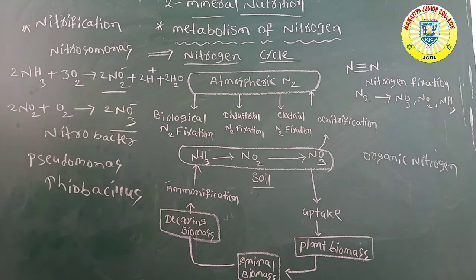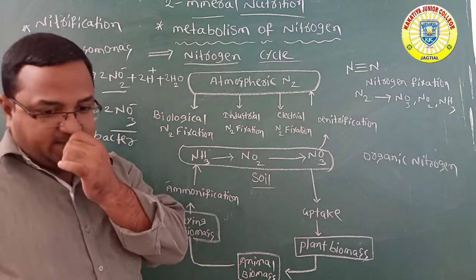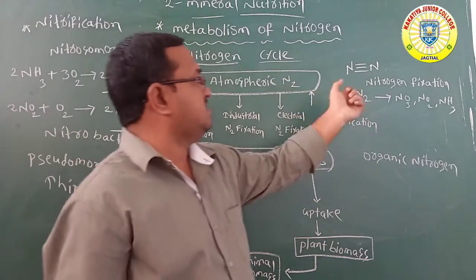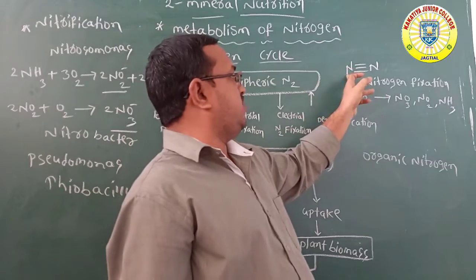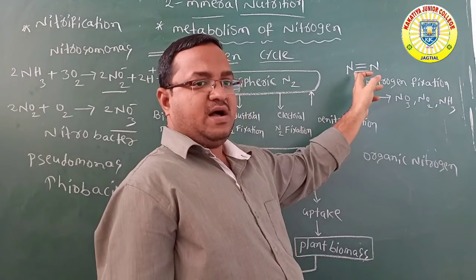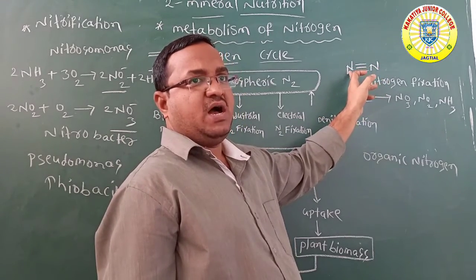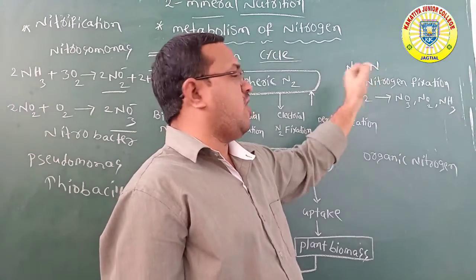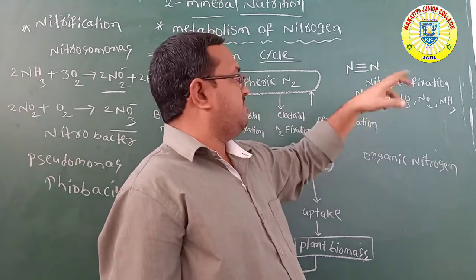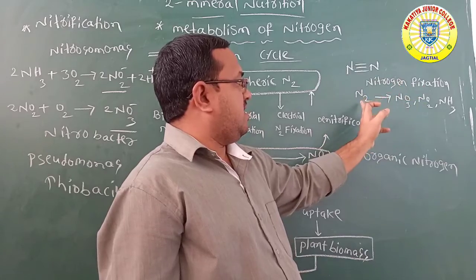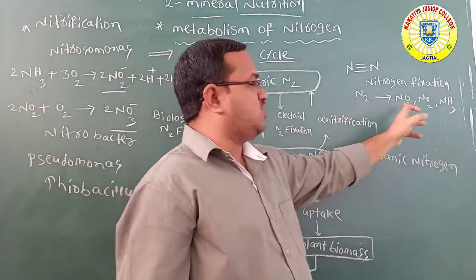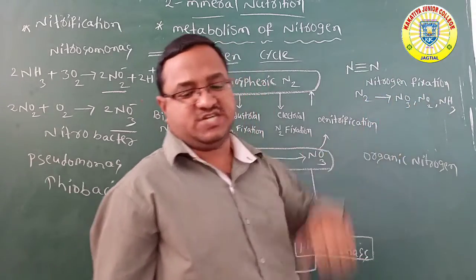Once again, first, what is nitrogen fixation? Two nitrogen atoms are strongly attached with covalent bonds. Atmospheric nitrogen is converted into nitrogen oxide; that is called nitrogen fixation.